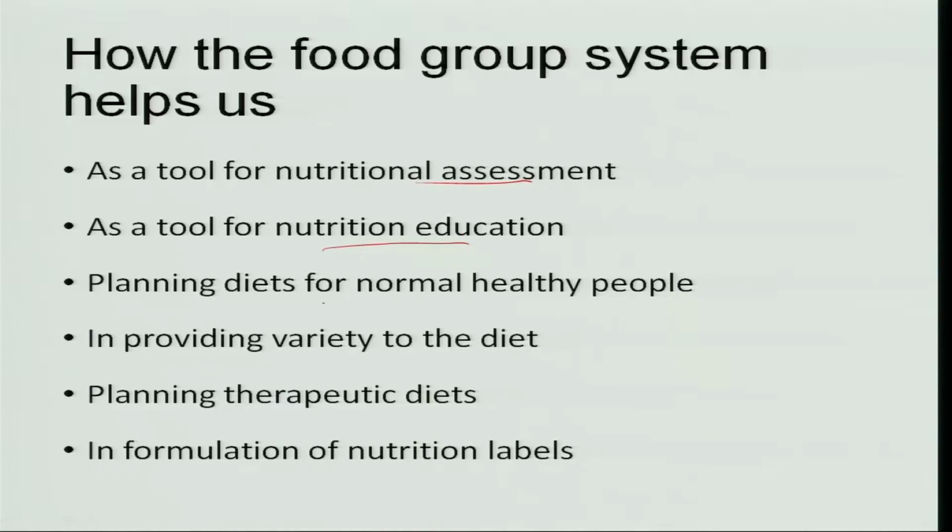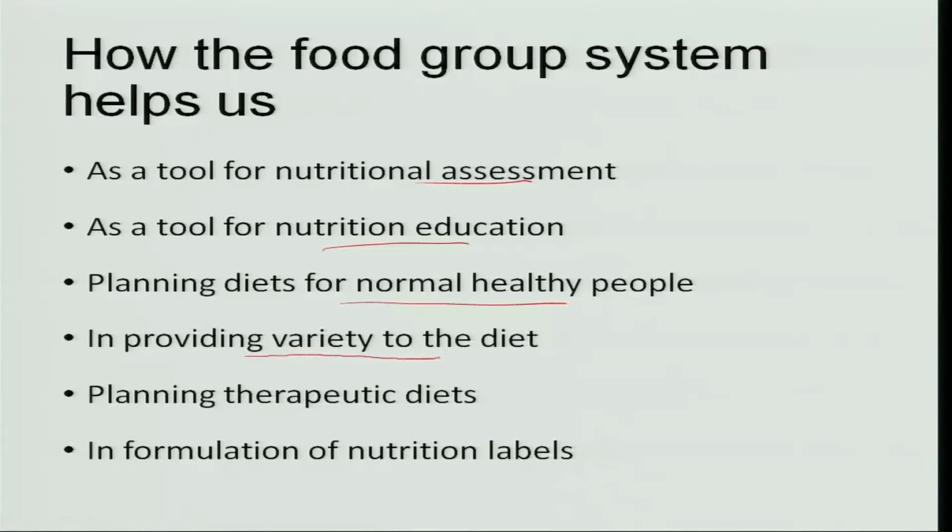Then planning diets for normal healthy people. So, we can take the food groups and take different choices of foods from each group and plan a normal healthy diet for the whole family, so that the entire family gets a sufficient amount of recommended dietary allowances of nutrients.